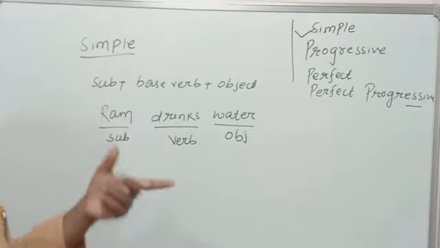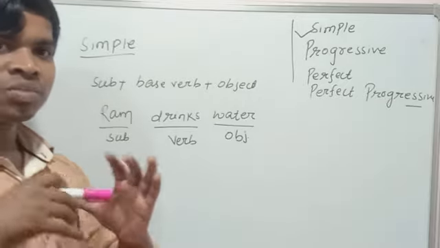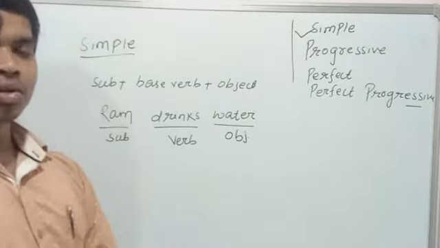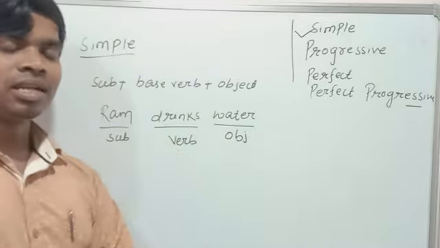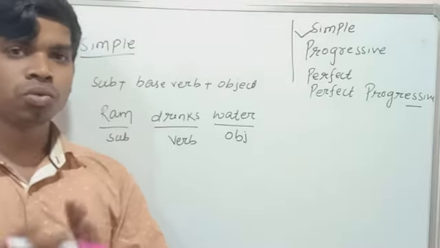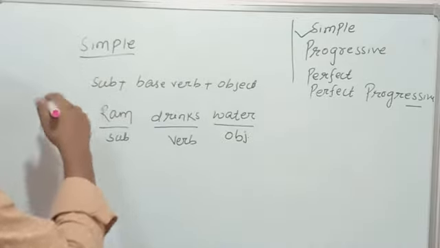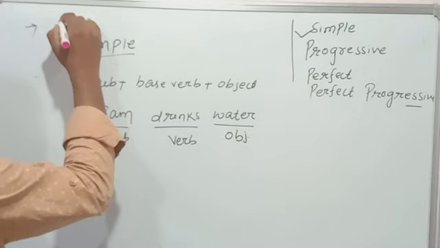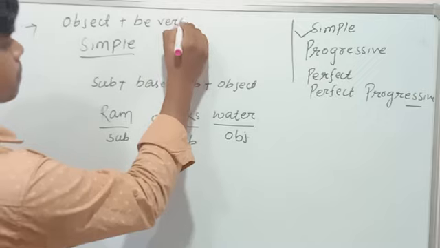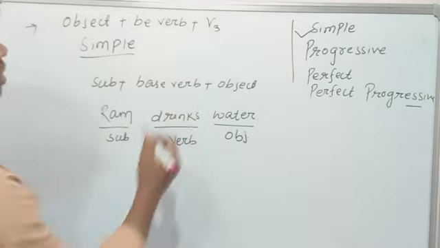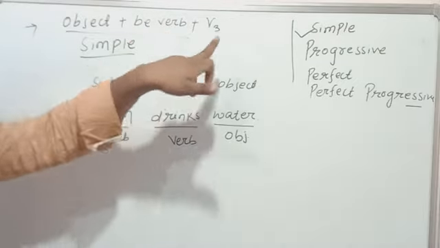Before converting from active voice to passive voice, first we have to know in a sentence which part is subject, which part is verb, and which part is object. If we know the parts of the sentence, then it will be very easy to convert to passive voice. In simple form, if we convert it, first we will write the object plus be verb plus V3. Yes, students, the structure will be like that: first object, then be verb and V3.